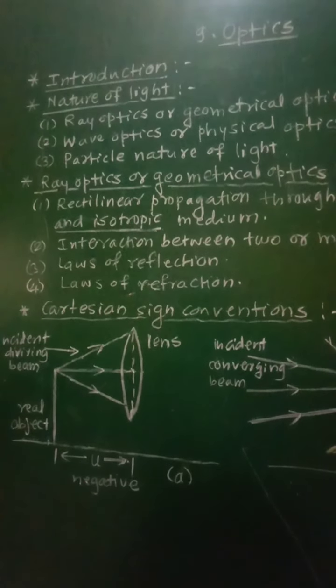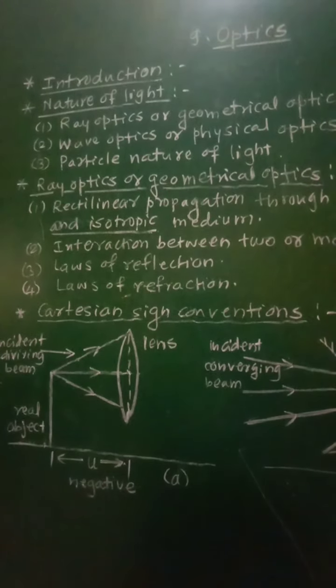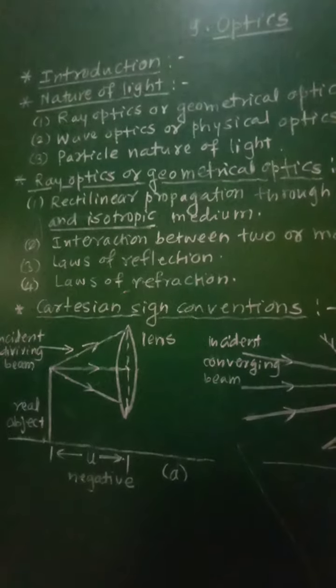Second law is that the angle of incidence and angle of reflection are equal.